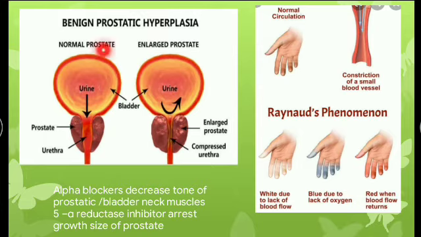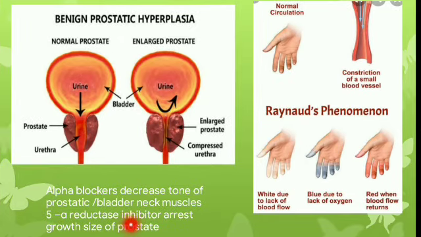Here is the normal prostate, where the prostate gland is normal and the urine flow is normal. But in benign prostatic hyperplasia, there is an enlarged prostate. It pushes against the urethra and the bladder so that there is difficulty in urination. Here is the compressed urethra. Alpha blockers decrease the tone of prostatic and bladder neck muscle, reducing the dynamic obstruction and increasing urinary flow. Along with this, 5-alpha reductase inhibitors are also given that arrest the growth in size of the prostate.